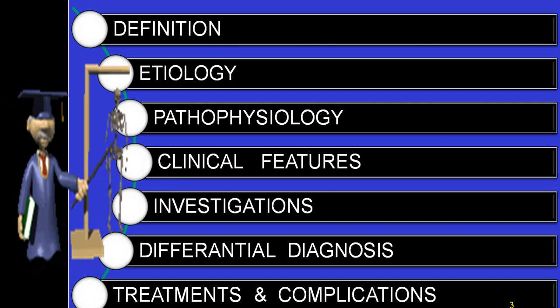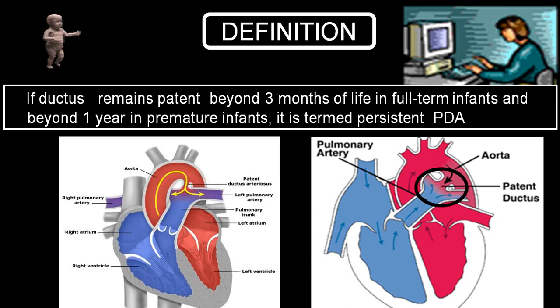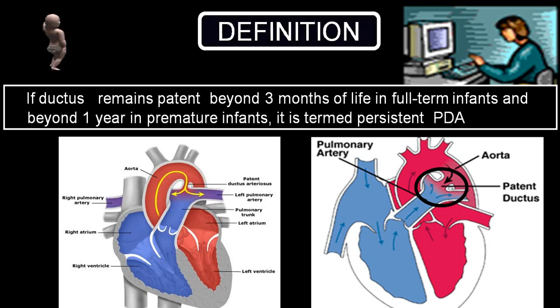As routine, we'll be discussing definition, etiology, pathophysiology, clinical features, investigations, differential diagnosis, treatment and complications. By definition, if the duct remains patent after 3 months of full term normal delivery, or after 1 year of premature delivery, then it is called persistent patent ductus arteriosus.